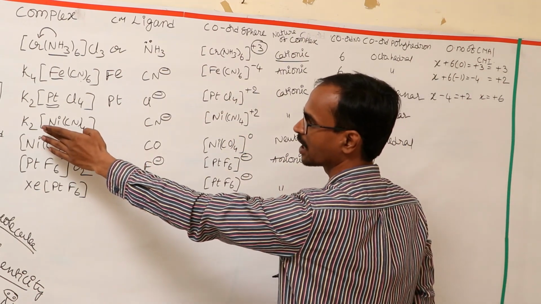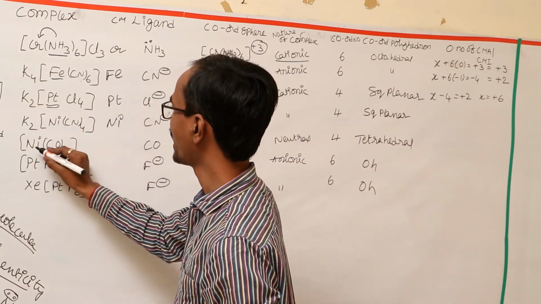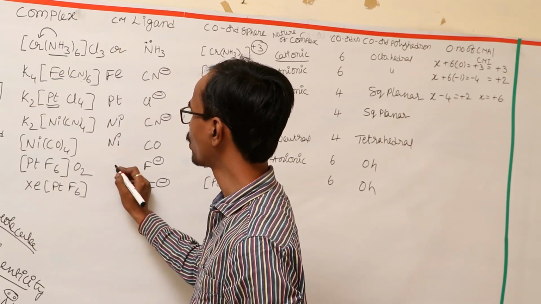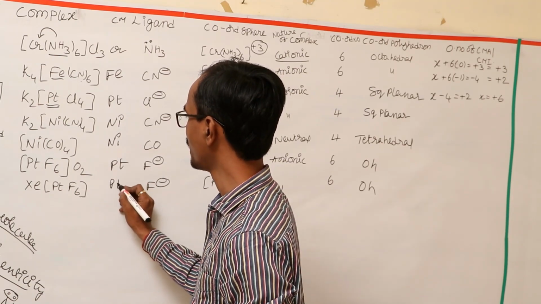In the same way, in K2Ni(CN)4, the central metal atom will be nickel, and in Ni(CO)4, the central atom will be nickel. In PtF6O2, the central atom will be platinum. In XePtF6, the central atom will be platinum.